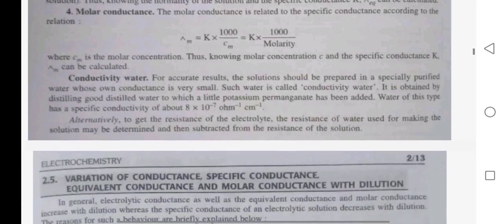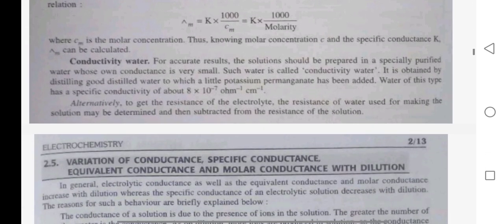Conductivity water. For accurate results, the solution should be prepared in specially purified water whose ion conductance is very small. Such water is called conductivity water. It is obtained from distilled water to which a little potassium permanganate has been added. Water of this type has a specific conductivity of about 8 into 10 to the power minus 7 ohm inverse centimeter inverse. Alternatively, to get the resistance of the electrolyte, the resistance of the water used for making the solutions may be determined and then subtracted from the resistance of the solution.